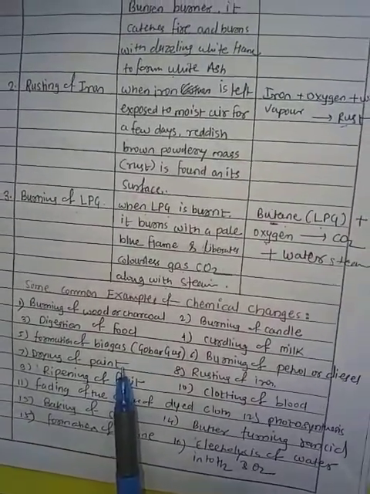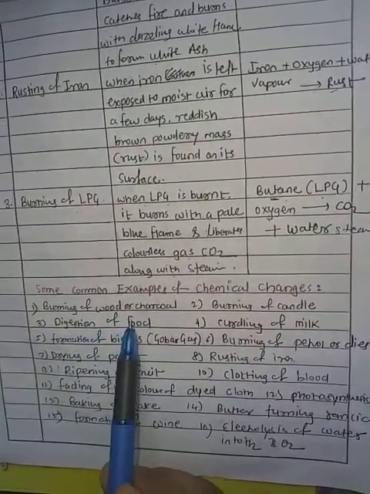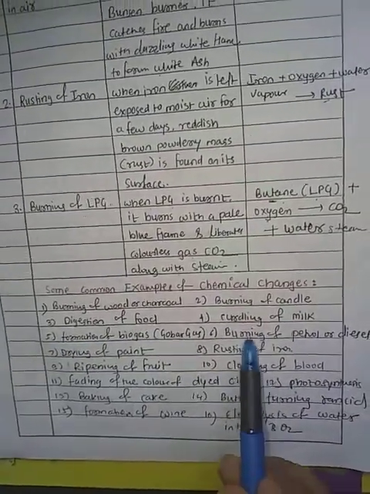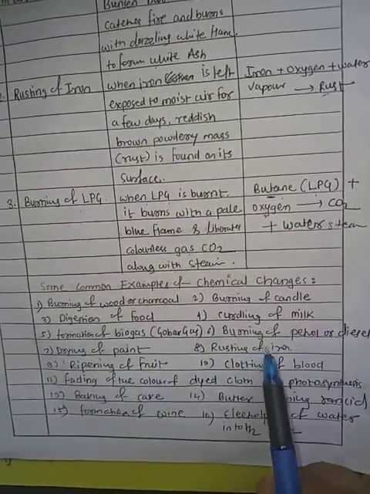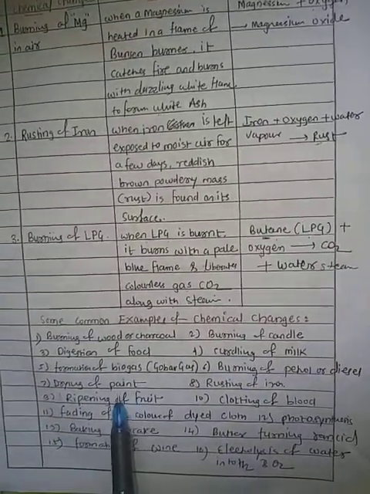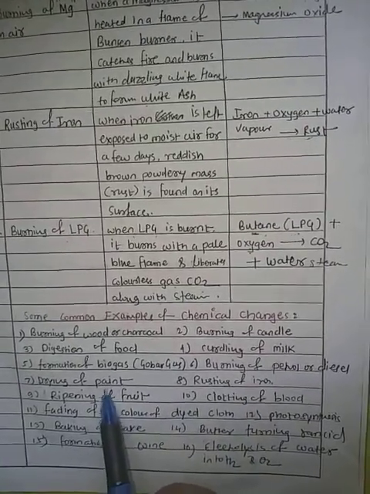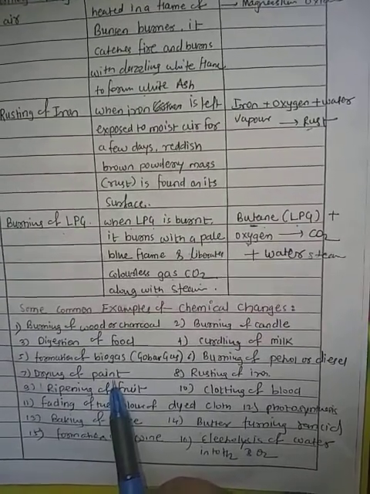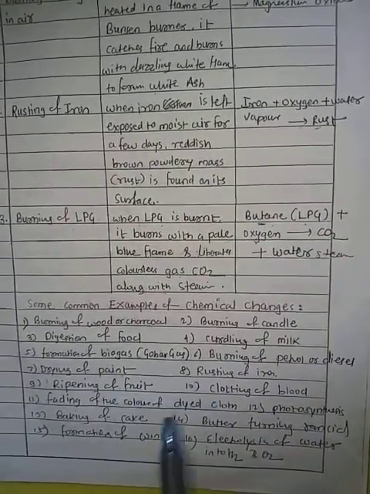Some more common examples of chemical changes: burning of wood or charcoal, burning of a candle, digestion of food, curdling of milk, formation of biogas, that is gobar gas, burning of petrol or diesel, drying of paints. Drying of paint is also a chemical change, because of the chemical content present in the paint, which vaporizes because of its volatile nature.